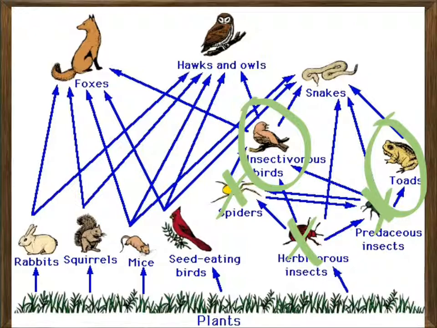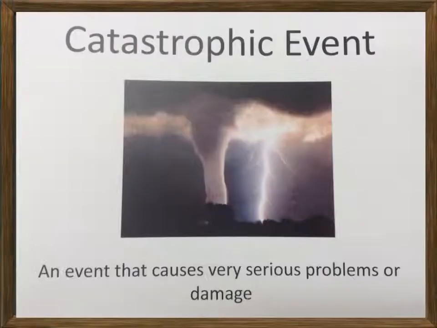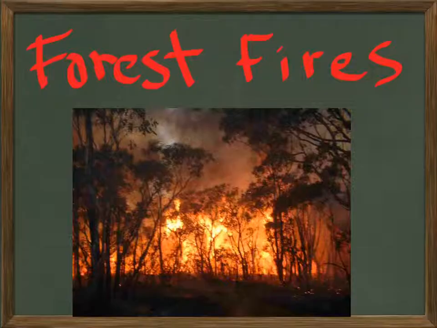Okay, moving right along here. Let's talk about what a catastrophic event is. Catastrophic event. It's an event that causes very serious problems or damage, like forest fires. Okay, and what I want you to understand is that catastrophic events do cause very serious damage. However, not all effects are bad. Okay, there are some positive effects.